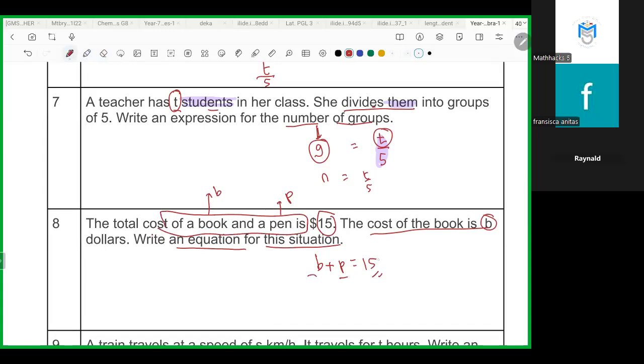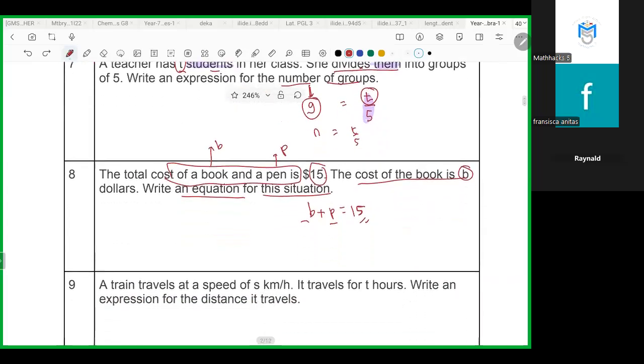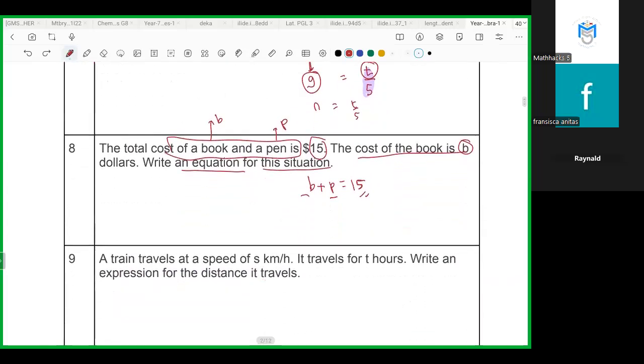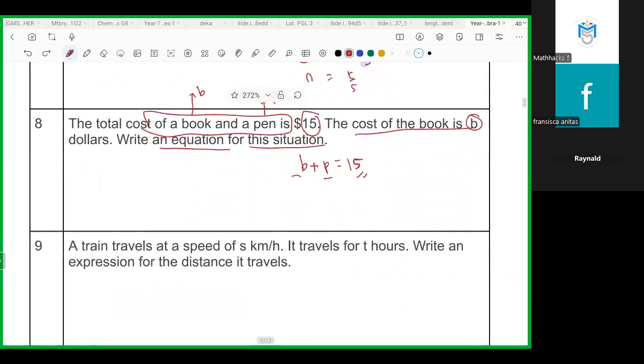And the total is equal to 15. Is there any questions? Am I too fast? A little bit slower? Just tell me, it's okay.